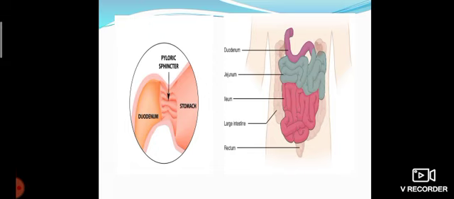The pancreas secretes pancreatic juice. As I told earlier, there are three associated glands in our digestive system: the salivary gland, liver, and pancreas. The liver secretes bile juice. The pancreas secretes pancreatic juice. These juices are released from their organs and enter into the duodenum. Through the duodenum, they reach the ileum part. Now the bile juice and pancreatic juice reach the ileum.